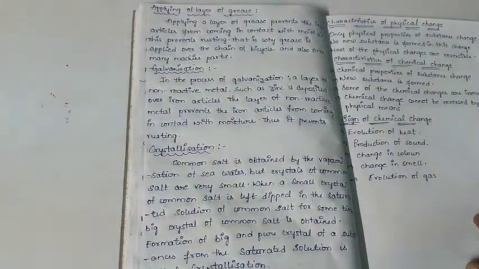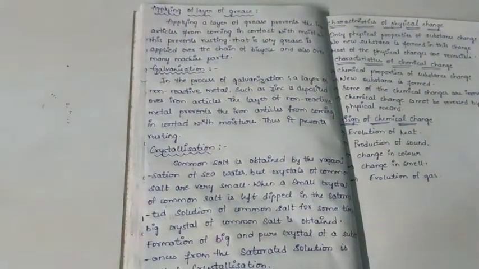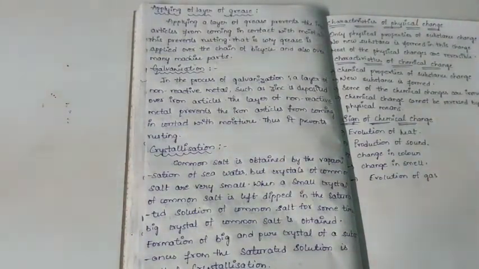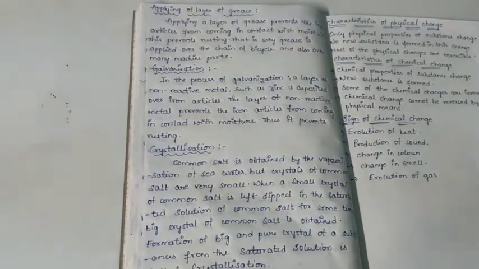Galvanization. In the process of galvanization, a layer of non-reactive metal such as zinc is deposited over iron particles. The layer of non-reactive metal prevents the iron particles from coming in contact with moisture. Thus, it prevents rusting.